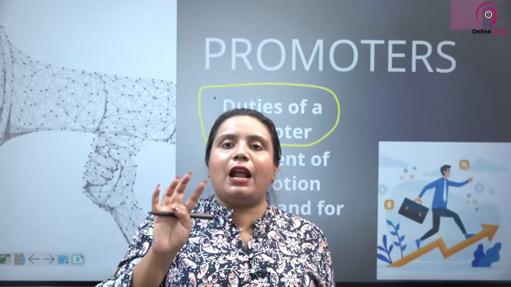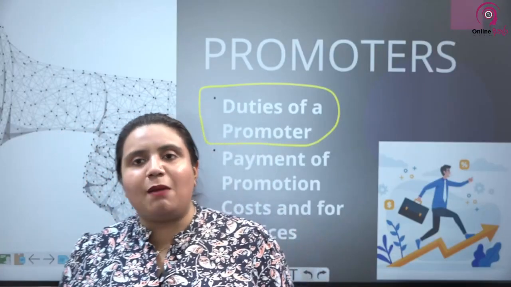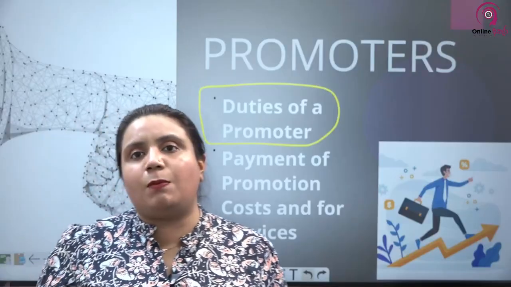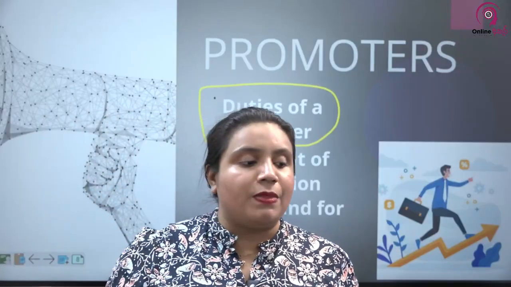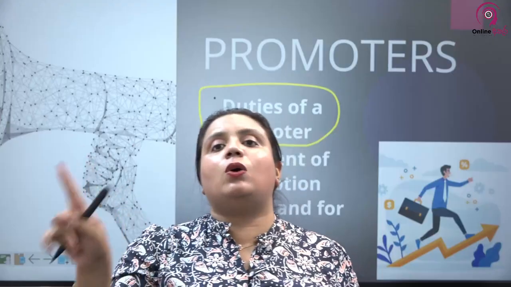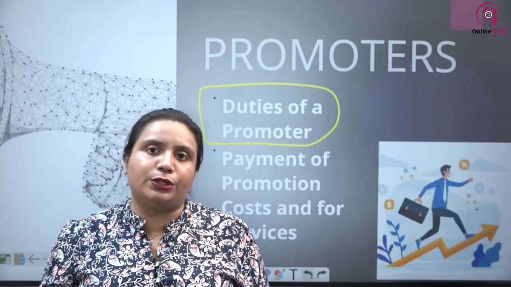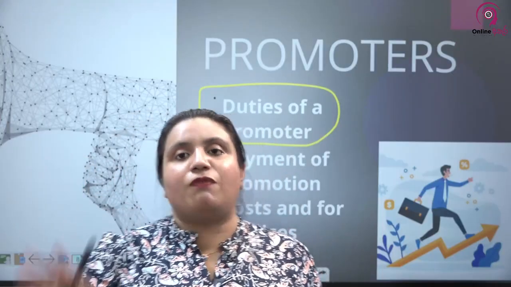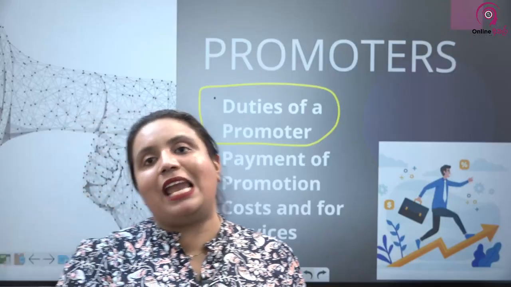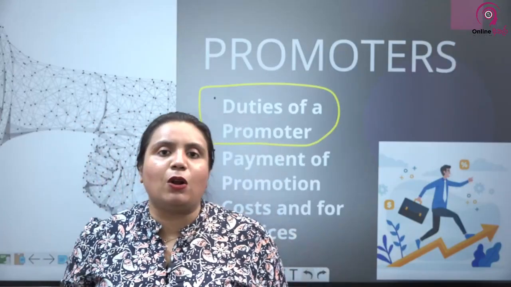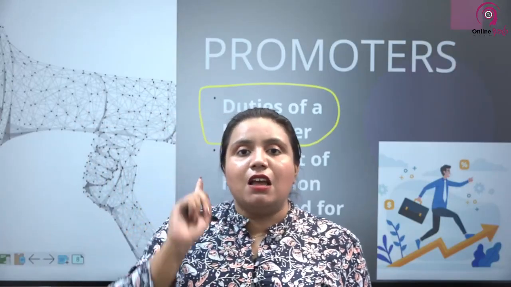We don't say that the promoter can't make a profit. Of course, a promoter can make a profit, but if the promoter makes a profit and it is disclosed, no problem. But if the promoter does not disclose a profit, then it becomes a secret profit. Promoters are not supposed to take secret profits. That's the first important one.